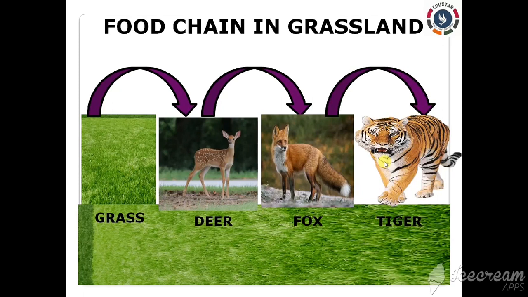That means the transfer of energy takes place from the grass to the deer, deer to the fox and then to the tiger, but not in the reverse process like tiger to the fox, fox to the deer and then to the grass, isn't it? So thus we can conclude that the food chain is a sequence of organisms in a biotic community through which food passes from one organism to another organism in a sequential manner. Clear? So here we have discussed a food chain involving four organisms, isn't it? But there are different possibilities of food chains with 2 to 5 steps.